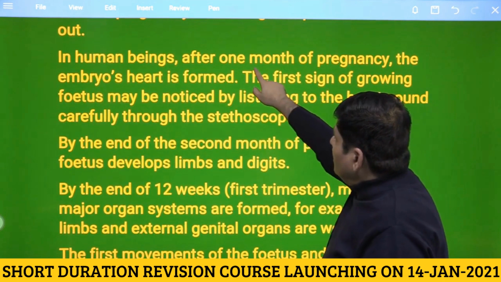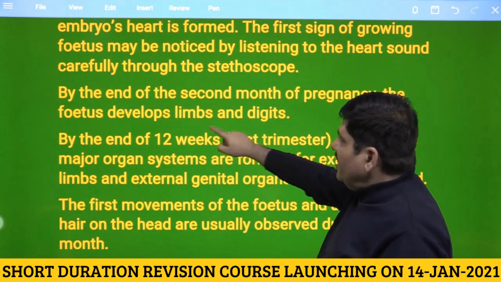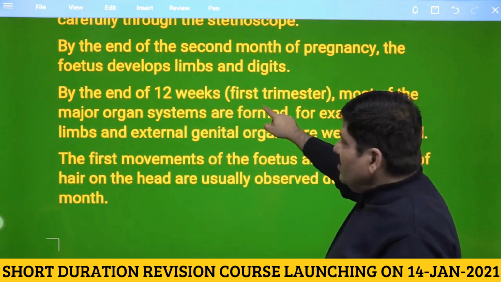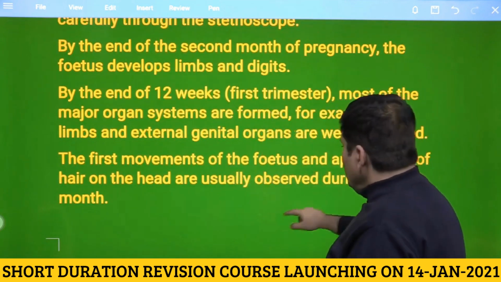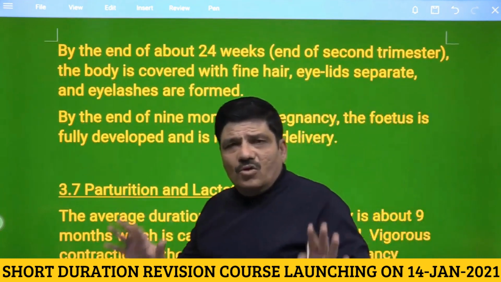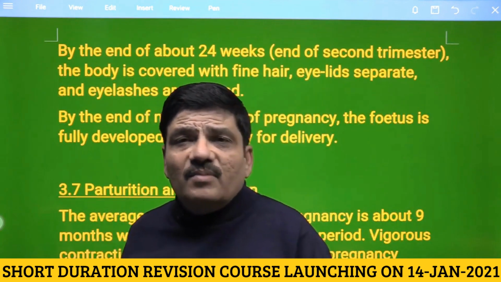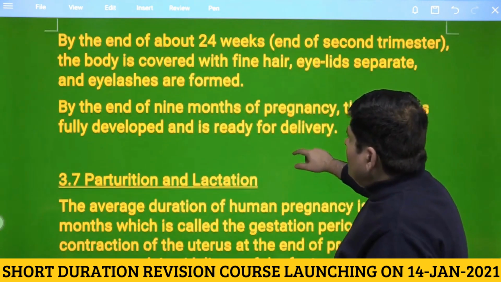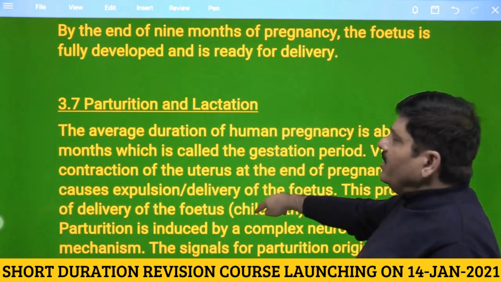We are saying that after 1 month the embryo's heart is formed, and then by the second month of pregnancy the fetus develops limbs and digits. By the end of 12 weeks, this would be the end of 3 months or the first trimester, then the first movement during the 5th month, and then what happens during the 6th month. I hope this is now absolutely clear. We have to limit ourselves only to these developmental milestones given in NCERT. And then your NCERT says that by the end of the 9th month of pregnancy, the fetus is fully developed and is ready for delivery.